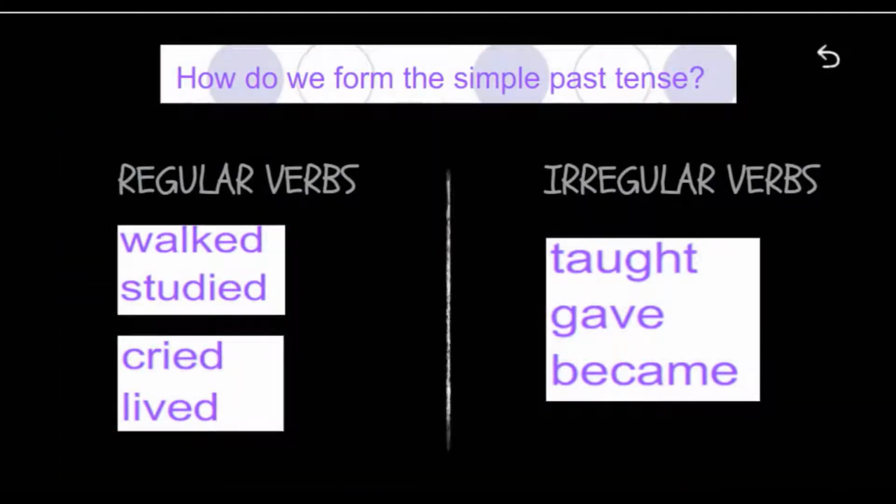But first of all, let's check: how do we form the simple past tense? Okay, remember that we have two kinds of verbs. We have the regular verbs and we have the irregular verbs. All the regular verbs are easy to identify because all of them finish in ed at the end. The irregular verbs are more complicated because some of them totally change the way that we write them, or sometimes they change only 1 or 2 letters. We need to learn all of them.